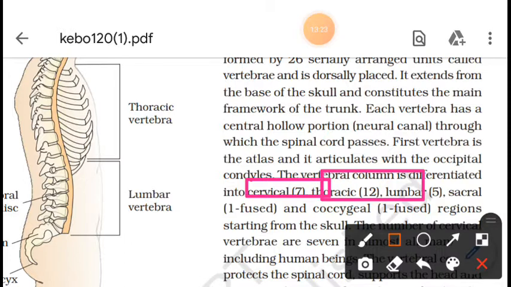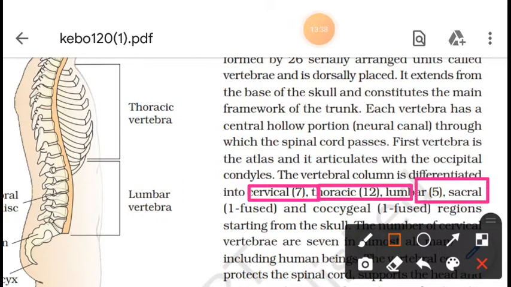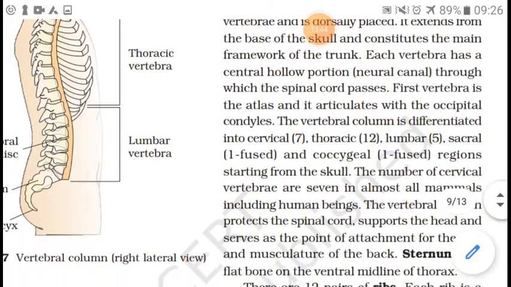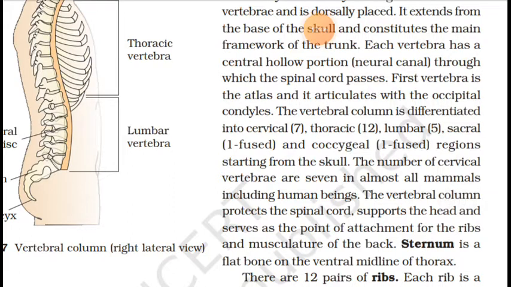So this vertebral column differentiates into cervical, 7; thoracic, 12 in number; lumbar, 5 in number; and sacral and coccyx, fused together regions. This region starts from the skull and extends to the end of the trunk region.